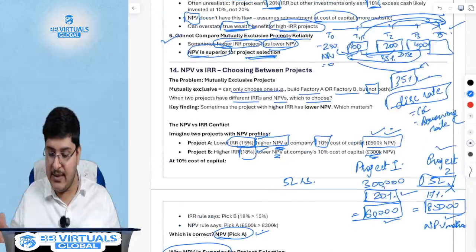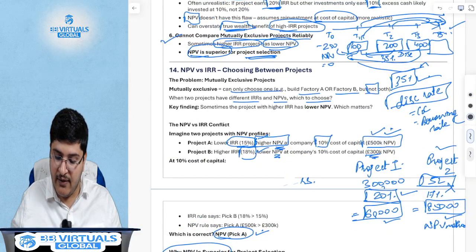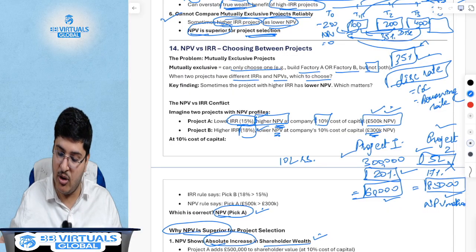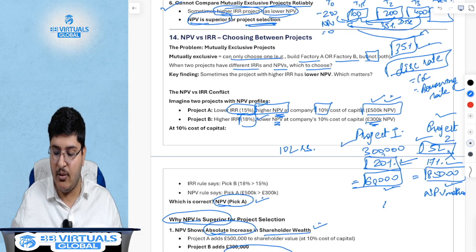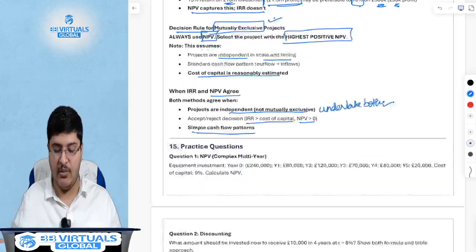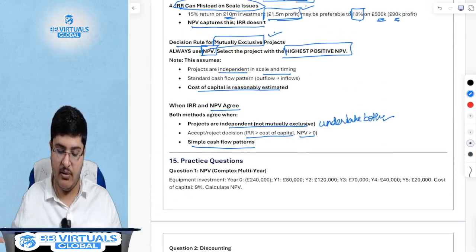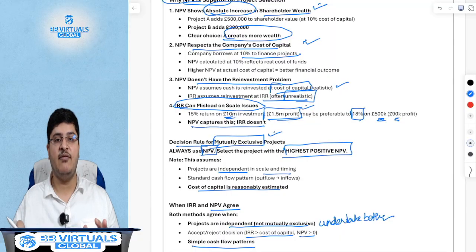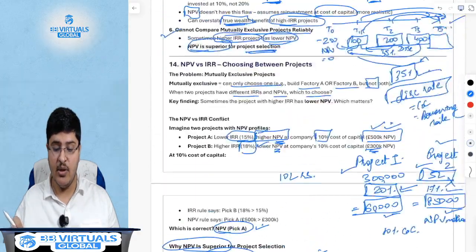Let's say in this example we did not have 5 lakhs, we had 10 lakh rupees and we could undertake both projects. We will go for both projects, because both have a positive NPV, and if your cost of capital was 10%, both have an IRR higher than your cost of capital. So this summarizes our chapter 3, which is investment appraisal using discounted cash flow techniques.